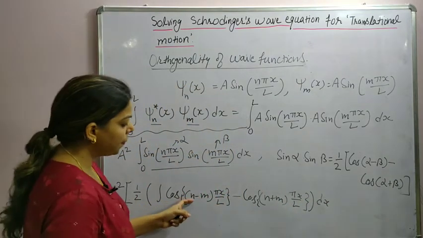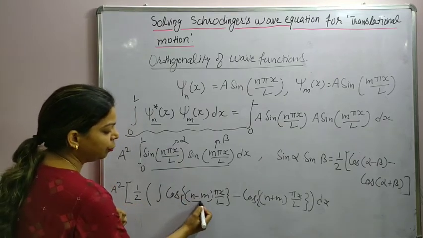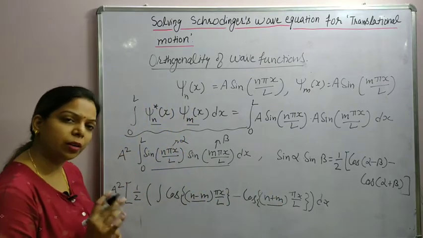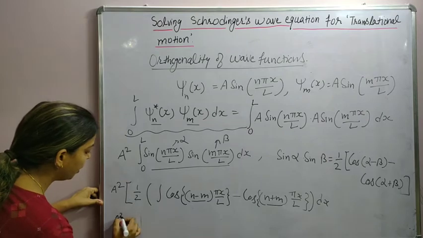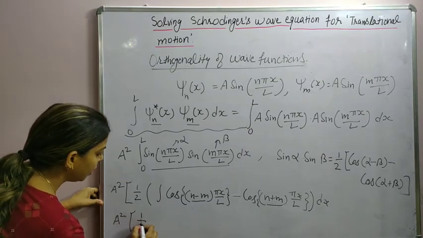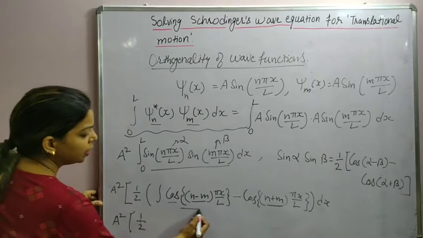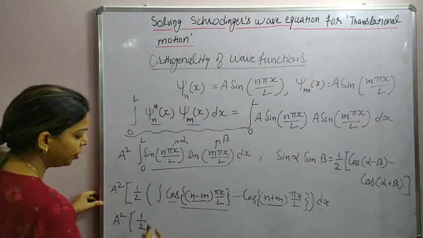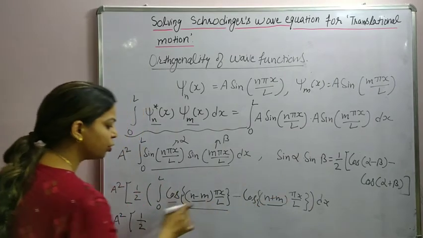So if m and n are integers, their difference will also be an integer. Here also their sum will also be an integer. So you have 1 by 2 cos of this angle, integration limits are from 0 to L. Okay, here also 0 to L.